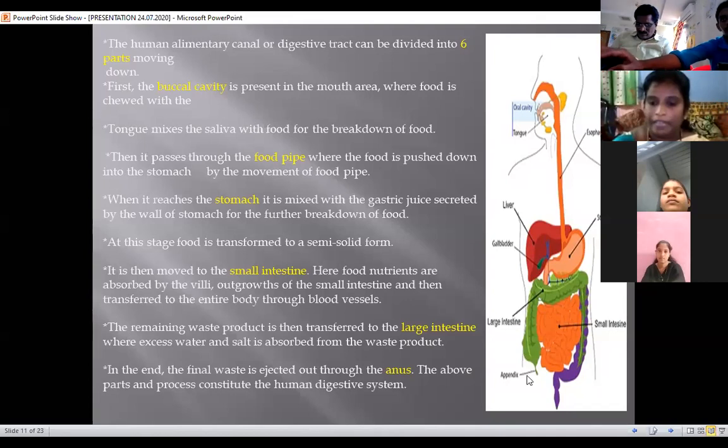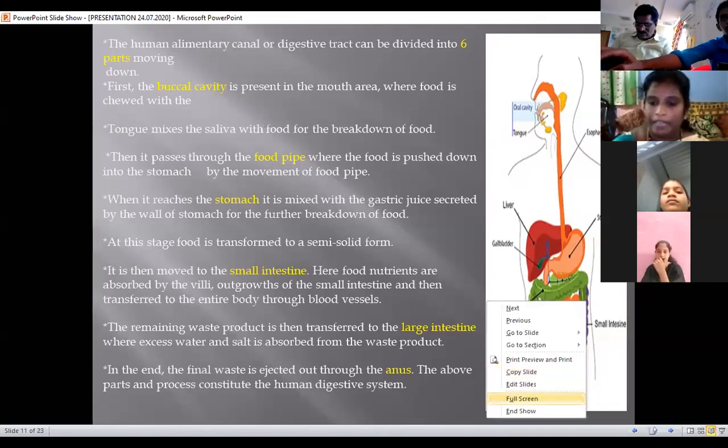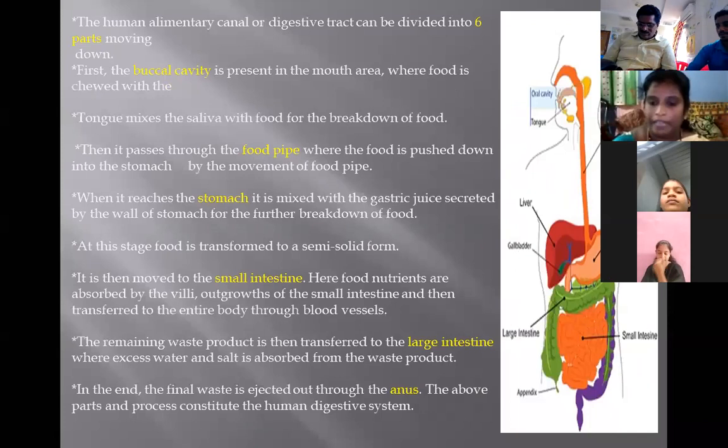The first part is the buccal cavity. The buccal cavity is present in the mouth area, where food is chewed with the tongue and mixed with saliva for the breakdown of food.